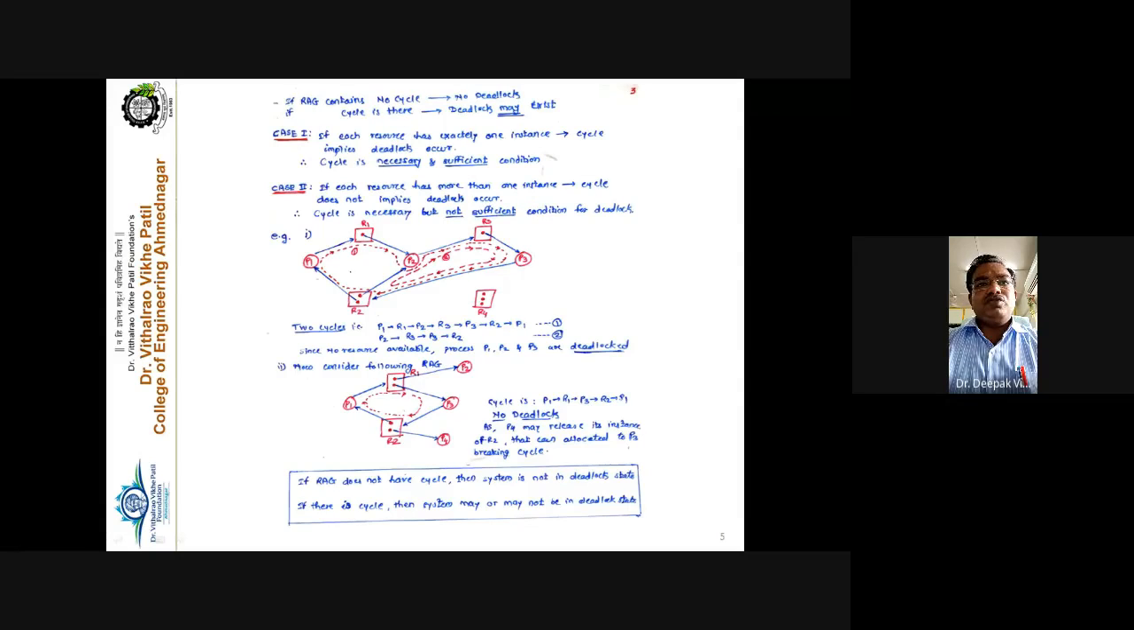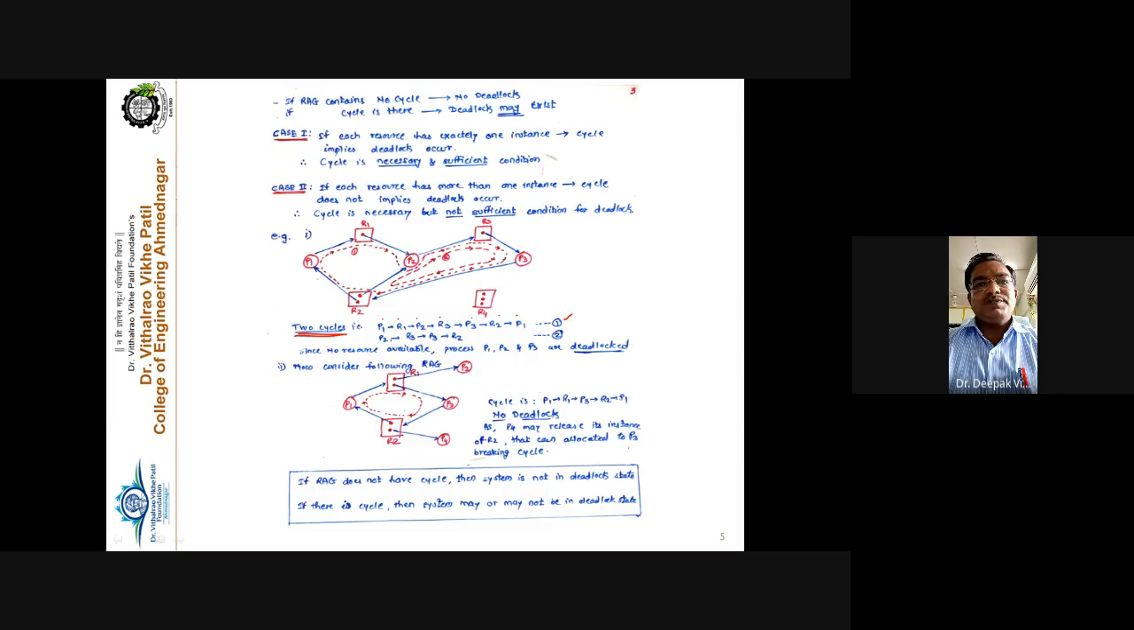So see this one. The resource allocation graph is drawn here. P1 is requesting R1, R1 is allocated to P2, P2 is requesting resource R3, R3 is allocated to process P3, and P3 is requesting one instance of R2, and one instance of R2 is allocated to P2. In this case, two cycles exist. The first cycle is P1, R1, P2, R3, P3, R2, and P1. This is cycle number 1.